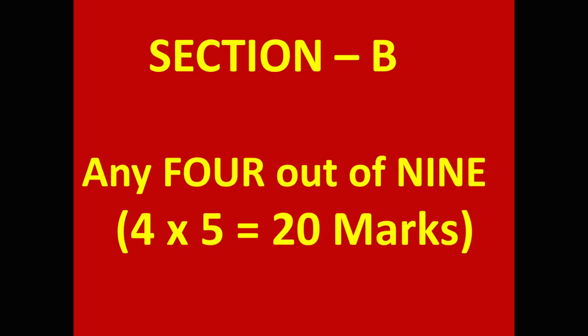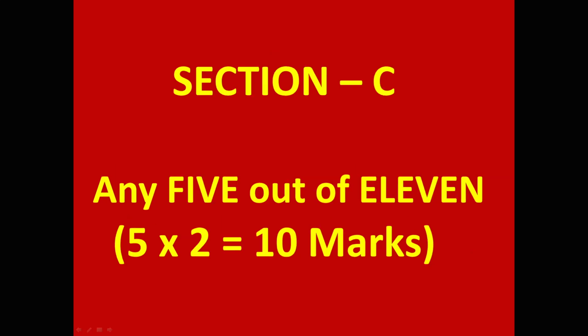Section B contains 9 questions. Student has to attempt any 4. Each one carries 5 marks. 4 into 5, 20 marks. Section C contains 11 questions. Student has to attempt any 5. Each one is for 2 marks. 5 into 2, 10 marks.